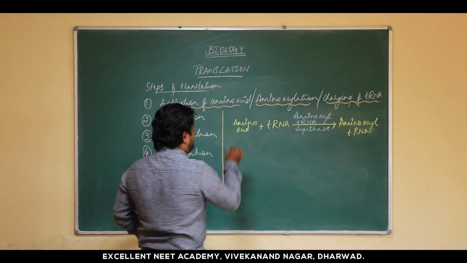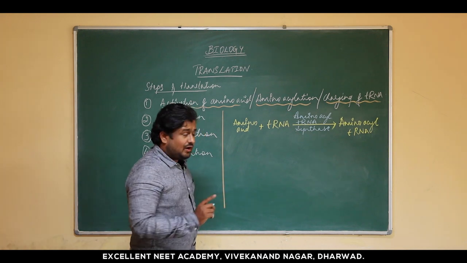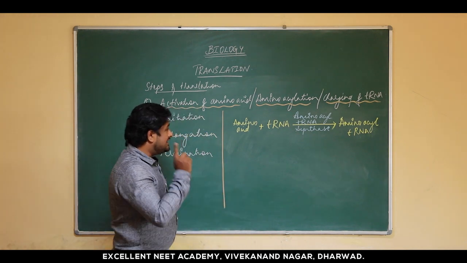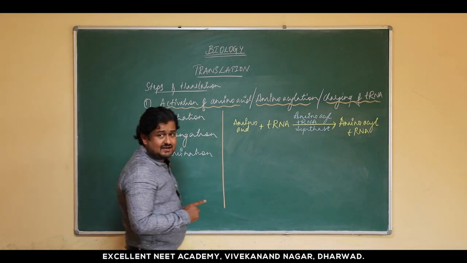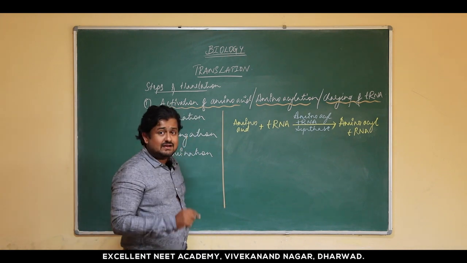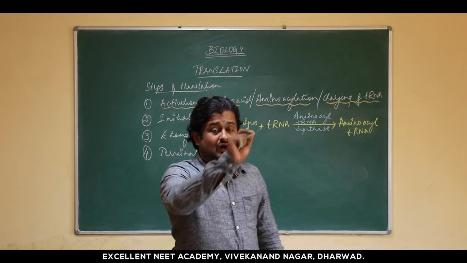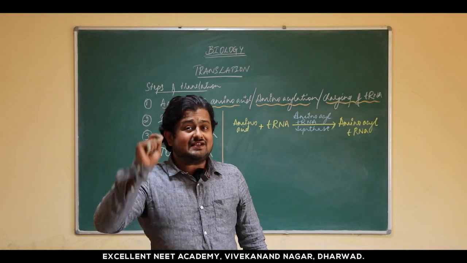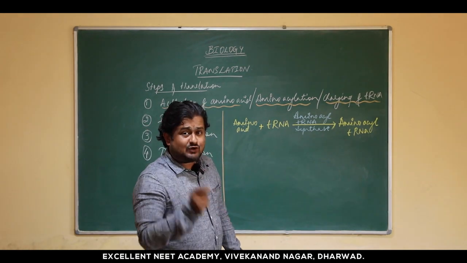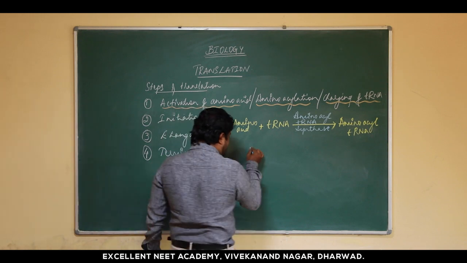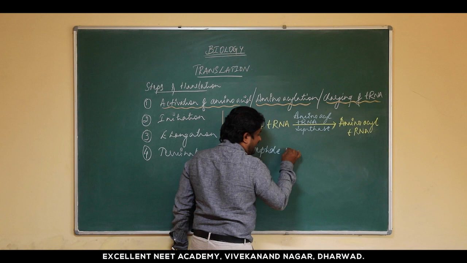Now I am going to give you the clarity on why this step is called activation of amino acid. In this process there are steps, initiation as well as elongation. This is the step where the polypeptide chain of amino acids is continuously being synthesized. Now for this polypeptide chain to be synthesized, what is required is a bond called the peptide bond.